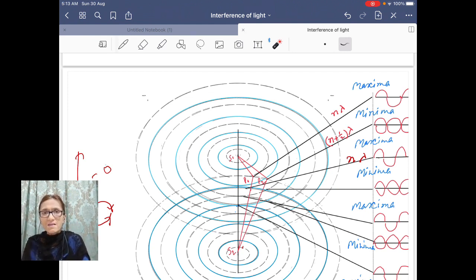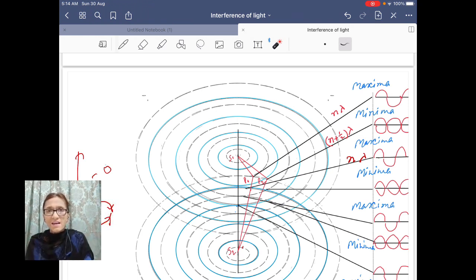And why maxima? The two waves which have the same phase and the same direction will add up each one's displacement, and then you will have maxima. Now for this particle, you have one wave going in upward direction, a complete cycle, and another wave due to this needle disturbance going in downward direction. One is going downward, one is going upward, and then you will get a minima at that point.